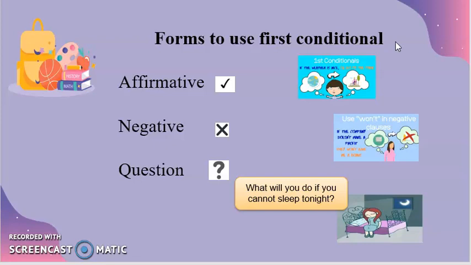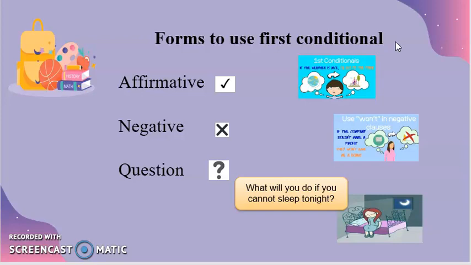Okay, if you see this picture, I have an example. The first one is the affirmative way. If the weather is nice, I will go to the park. It is an affirmative way. And negative: if the company doesn't make a product, they won't give a bid.